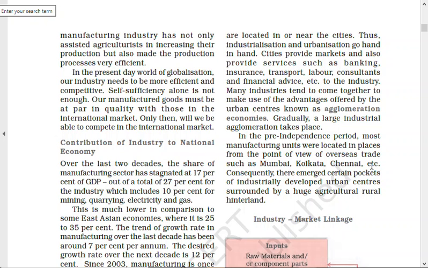Because these were controlled by the British. They made India the supplier of raw material, number one. Okay, with the help of the railways, which were set up in 1854, they used to get raw material from the interior parts of India, right? And all the raw material used to come to the port. From the port, it was loaded on the ships and went to England, and from there it was processed into finished goods, and the finished goods used to come back to the same port.